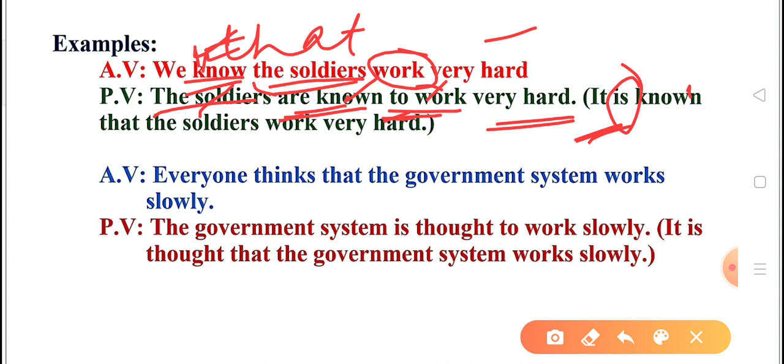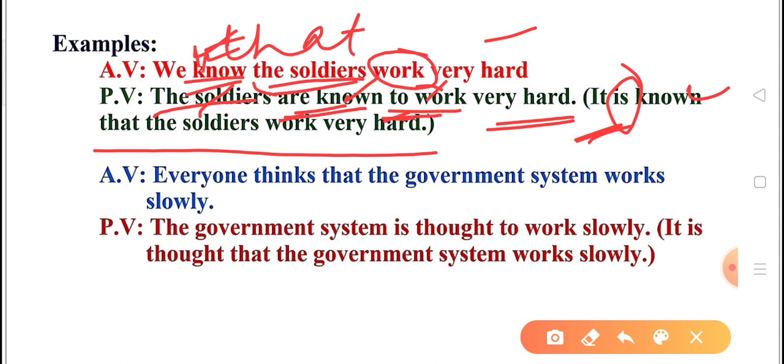So it is known, and then whatever the that clause is will be put as it is: that the soldiers work very hard. So you can apply either of the two ways to change this type of active voice into passive voice.